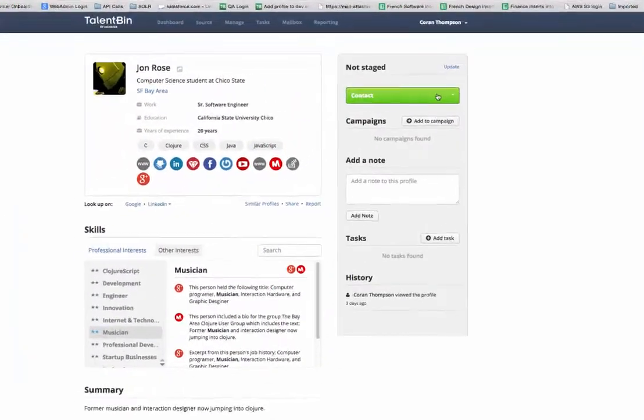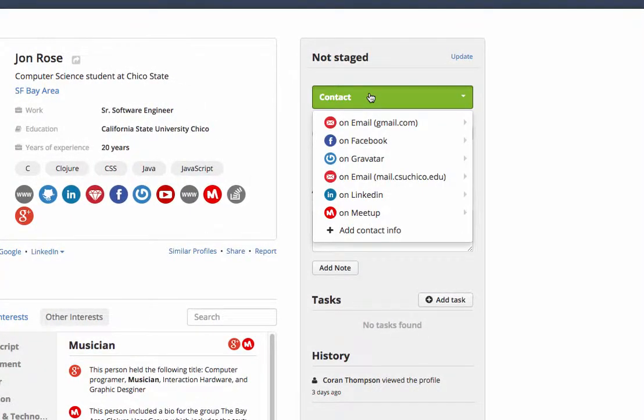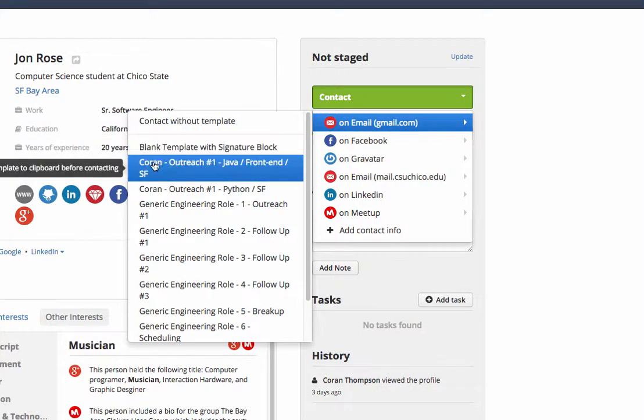So when we select Contact, up here in the top right, our lovely green button, we'll have all of our different outreach methods, and in this case, since email is what we're interested in, let's go ahead and select his email address, and it will open up our list of available templates. Now this is our Java front-end template that I had created previously. You'll notice when we hover over this template, we get a little notification telling us that this template will be copied to our clipboard just before we reach out so that we have that messaging ready and at our fingertips.